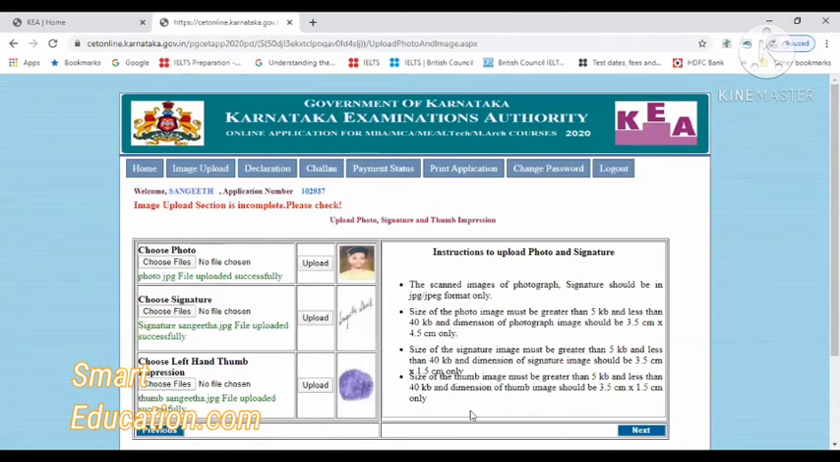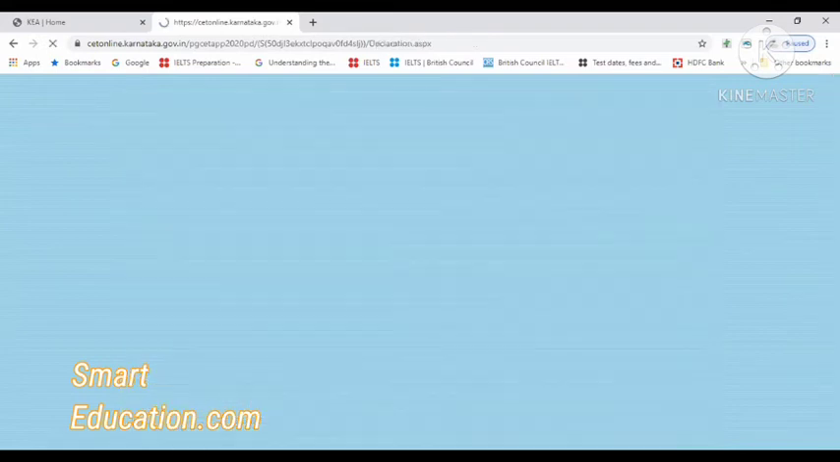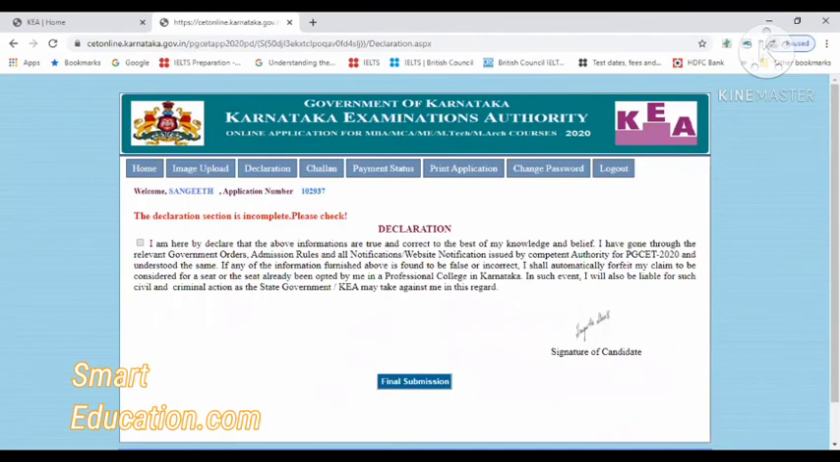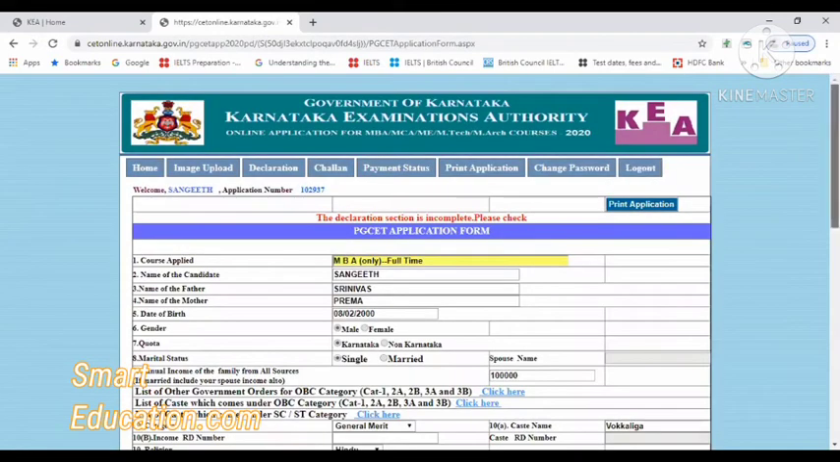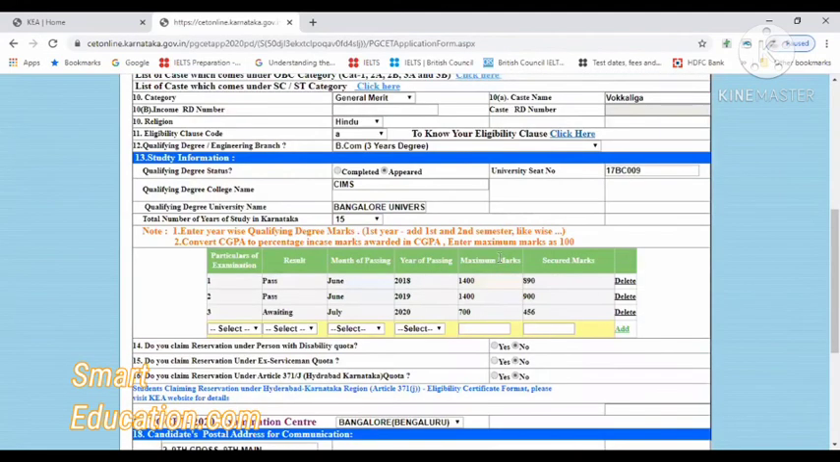Okay, so now it is done. This is also completed. So next it will go to the declaration form. One thing you have to remember here is, once you get into the declaration form and click on the final submission, you can't do any editing. So before that, check the home page, and if everything is filled in correctly, then you can move on to the declaration sheet.